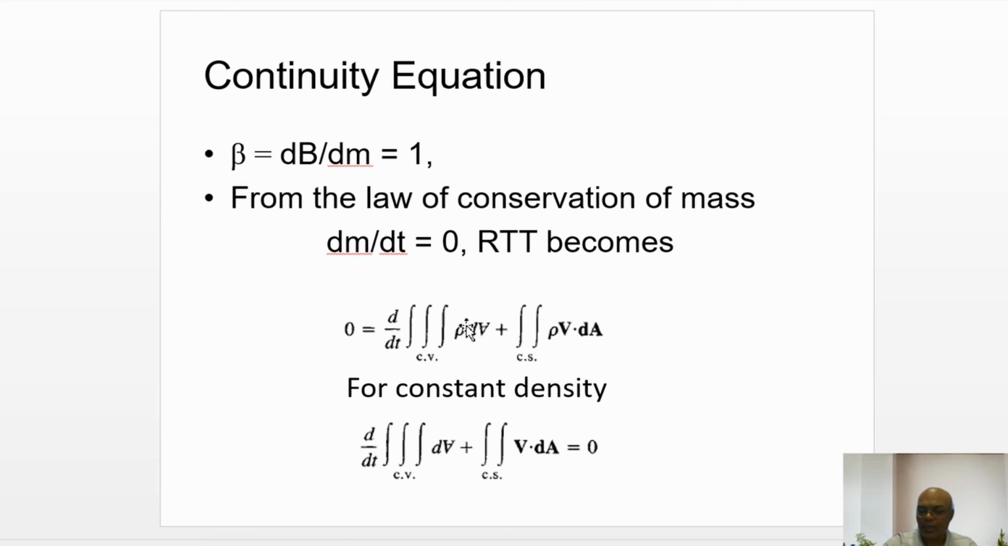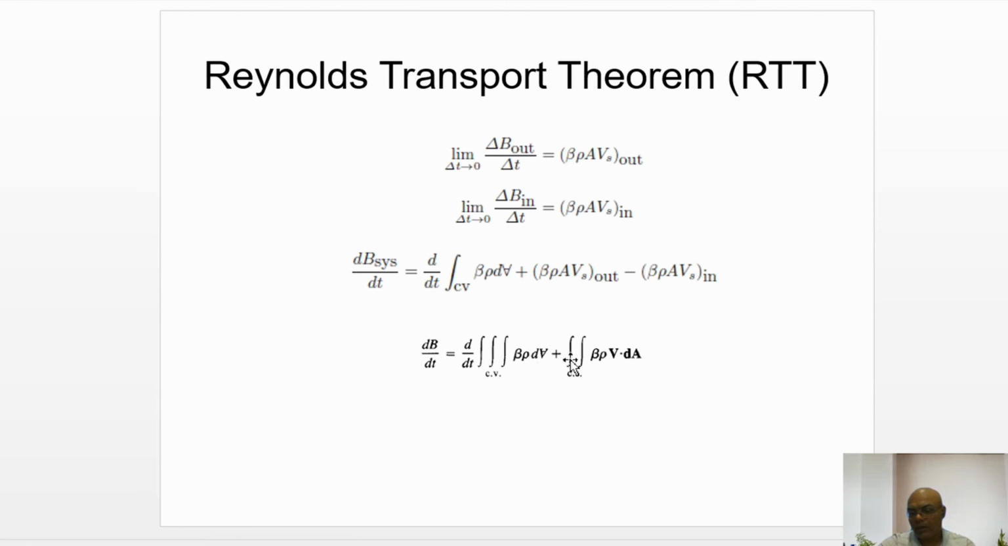Because when we write the momentum equation, capital B is equal to mv, so d of mv by dt, and small beta is equal to velocity. So when we substitute velocity here, dmv by dt is equal to d by dt of the integration of v rho dV over the control volume, plus the integration of v rho v dA over the control surface.